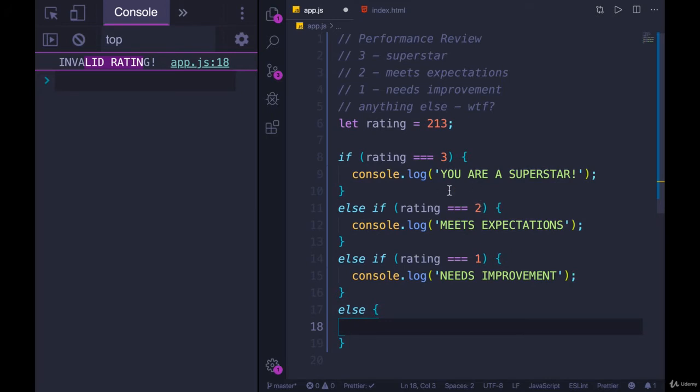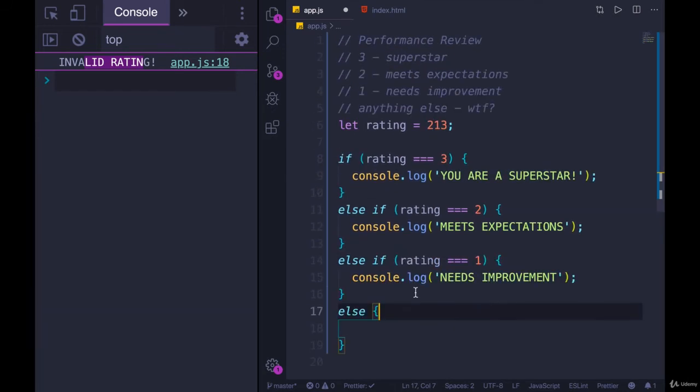And in our situation, if rating is not 3, 2, or 1, else will run. If rating is 3, 2, or 1, else will not run. Just like if rating is 3, nothing else runs. If rating is 2, nothing else runs after it, and so on. Else is the fallback. It is the final piece of your conditional. You don't have to have an else, but if you want to have one, you must have an if. It doesn't make sense to have an otherwise if there is no initial if.